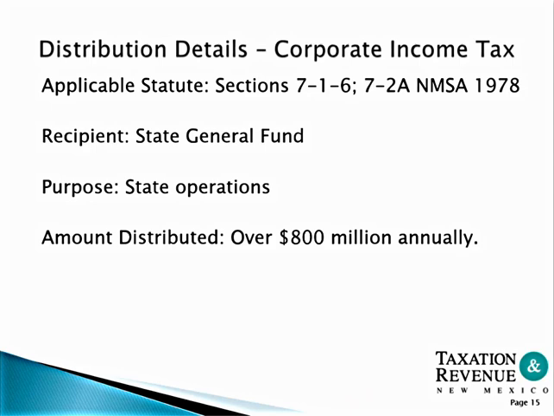Corporate income tax. The recipient of corporate income tax is the State General Fund. The purpose of the corporate income tax is state operations, and the amount distributed annually can be up to $800 million.